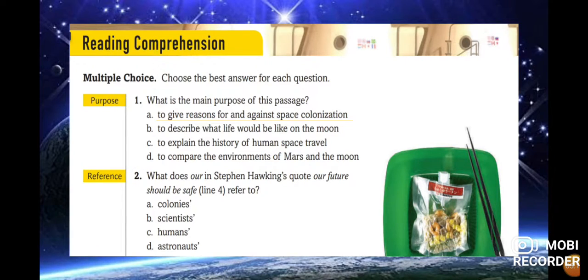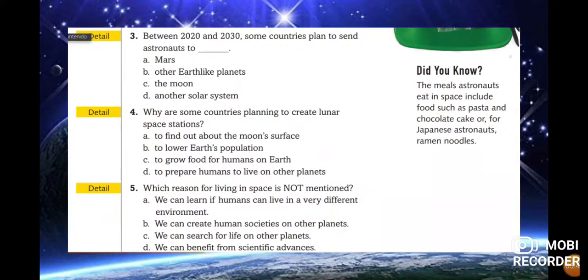In number 2, the reference. What does "our" in Stephen Hawking's quote, "our future should be safe," refer to? This one is in line number 4. And what is the reference? Colonies, scientists, humans, or astronauts? In this case, it is humans. Our future should be safe. It's for the human beings. Yes, okay, let's continue.